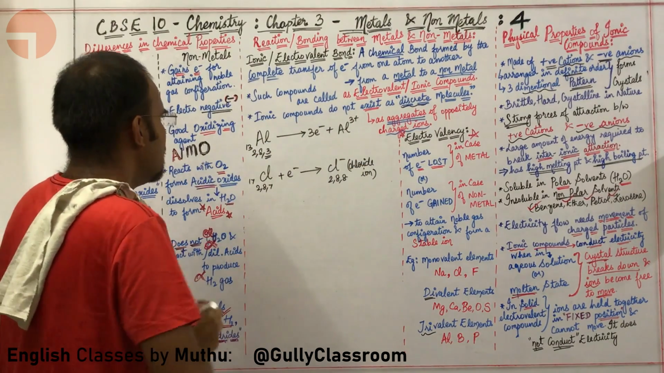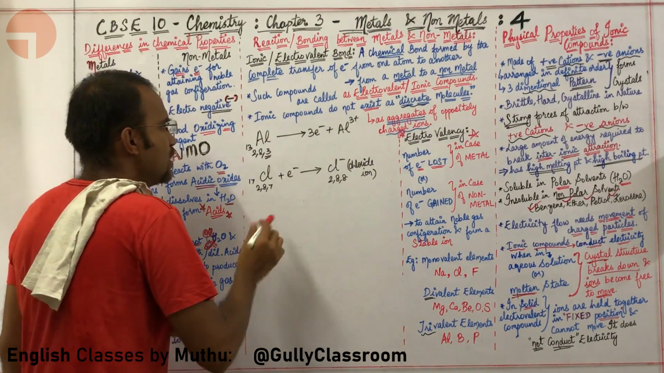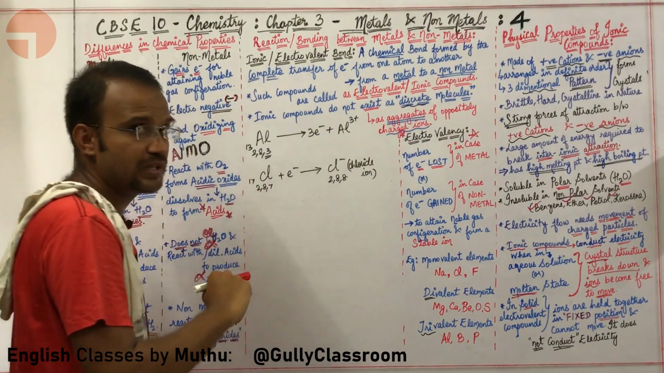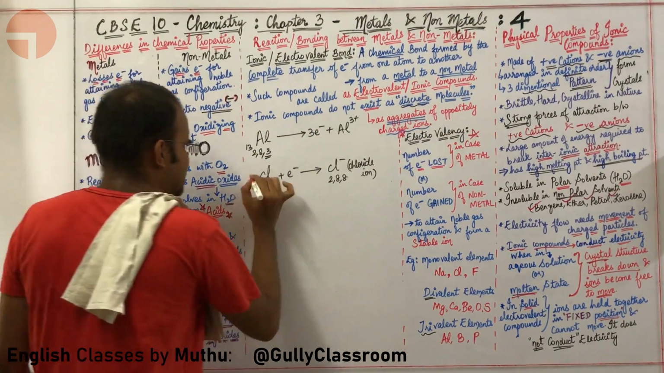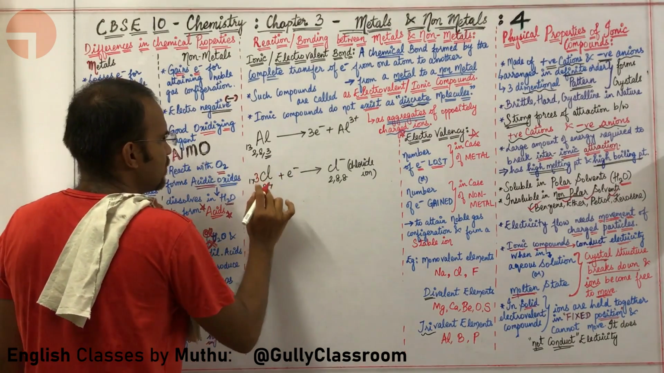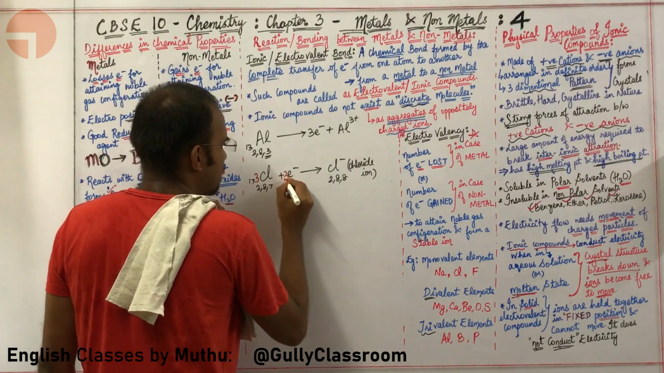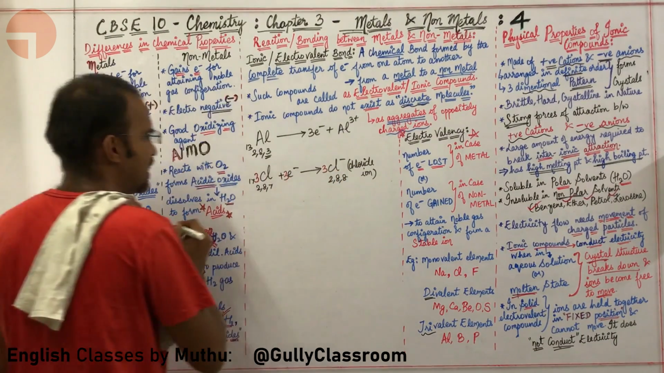Fine sir. Now let me ask you a question. How does this chlorine accommodate the 3 electrons that are sent out by the aluminium? Simple sir. Let us take 3 chlorine atoms. Each chlorine atom will accommodate 1 electron. So 3 chlorine atoms will accommodate 3 electrons and form 3 chloride ions.